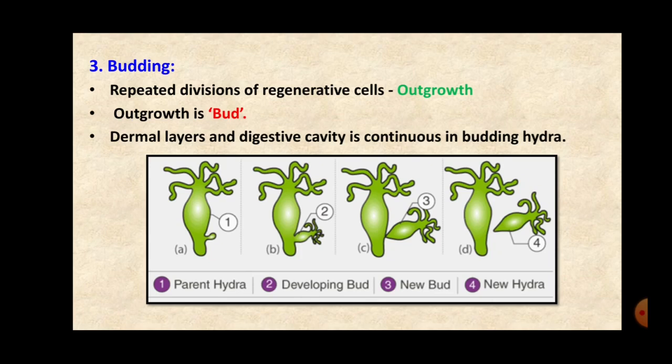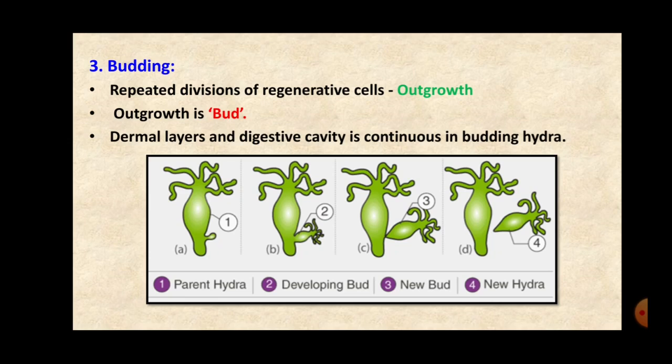Now what happens when this outgrowth is formed? We had studied in classification of animals that hydra belongs to Coelenterata, or they are also called cnidarians. So they are diploblastic. Now it is just your revision, students.